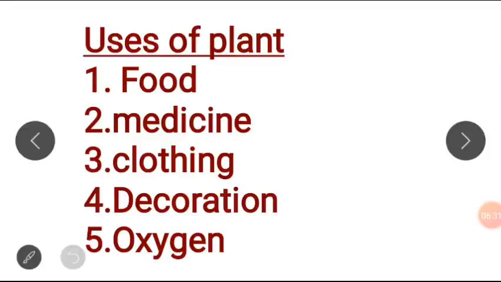Very good. And the next one is clothing. Some of these plants, they get cotton from them and use it to produce clothes. Number four use of plants is decoration.